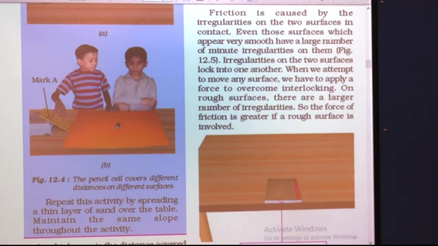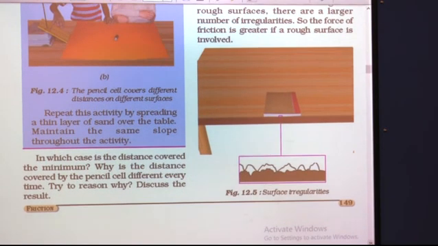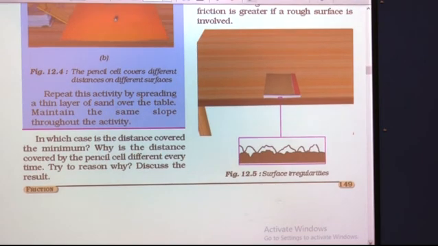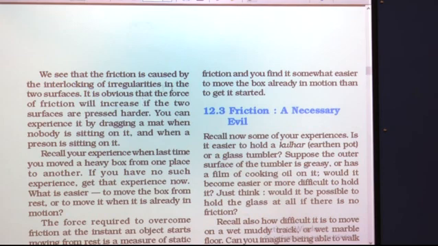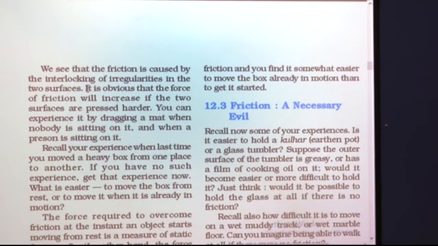So, as I have just told, the irregularities are more on rough surfaces, and that is why the frictional force is also more. Now, here you can see the surface with irregularities. Even if the surface looks regular, plain, smooth, there are still irregularities present on it. Okay. So, we see that friction is caused by the interlocking of irregularities in the two surfaces.